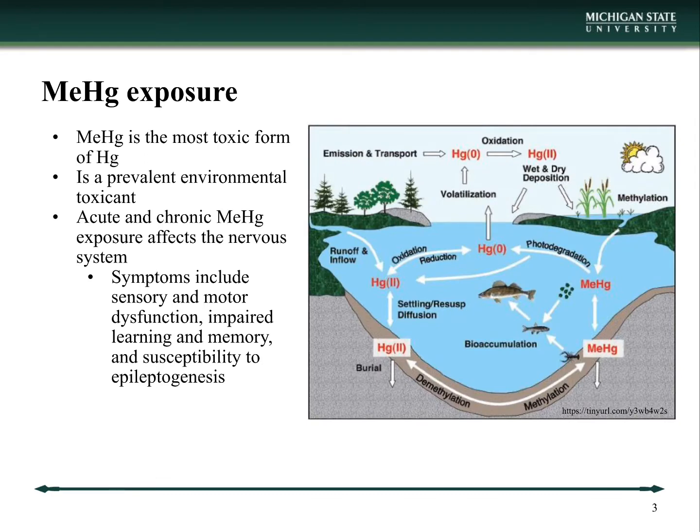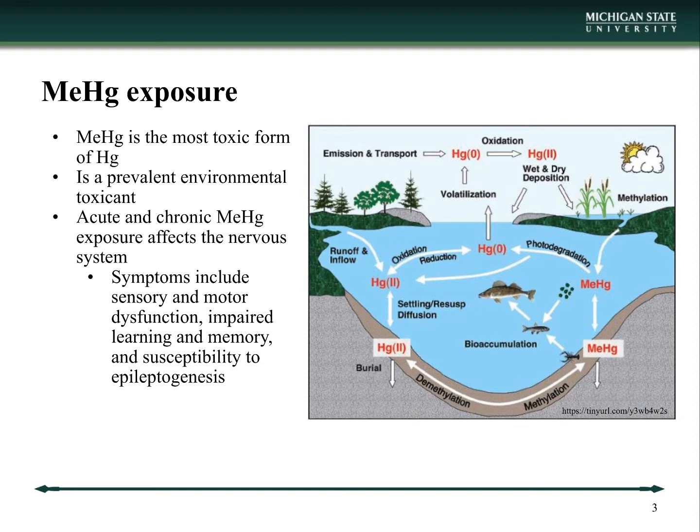For a brief introduction, I'll start talking about methyl mercury, which is the most toxic form of mercury. It's prevalent in the environment through anthropogenic and natural sources. In this image on the right, I'm showing the cycle of methyl mercury, where mercury originates from the burning of fossil fuels and gets into the atmosphere or soil and then to the water sources through runoff, where it's methylated by sulfate-reducing bacteria and deposits on plankton to then be bioaccumulated in fish. Humans get exposed to methyl mercury through the consumption of contaminated seafood.